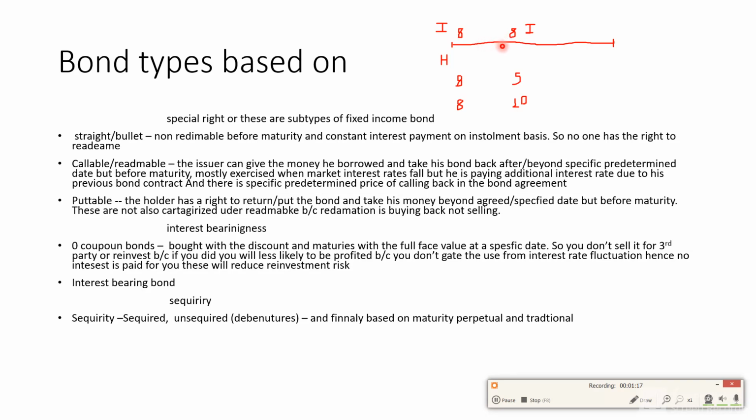So for fixed income bonds, that means from the start the issuer and the holders will agree to pay a specific interest rate throughout the period. That means if it's 8%, the issuer cannot increase or decrease the interest payments to the holder throughout some specific period. Those are called fixed income bonds. And these three are the subtypes of fixed income bonds: straight or bullet, callable, and putable bonds.